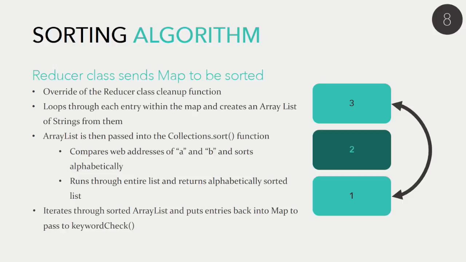We also had a sorting algorithm. After the mapper class had run, it used a context write function, which uses a key and value pair and passes it to the reducer function.